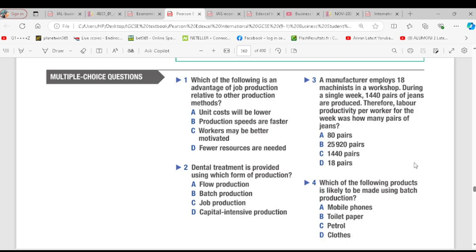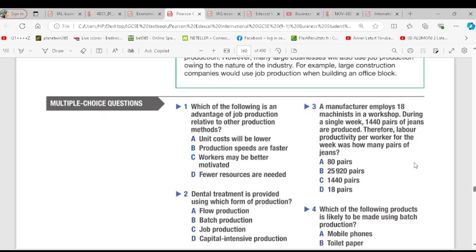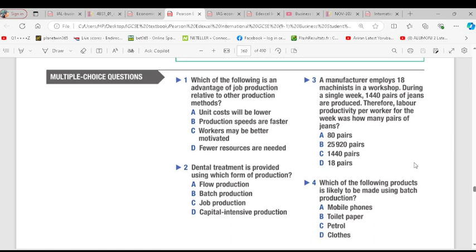You have flow production, batch production, job production, capital intensive production. Dental treatment. C, job production. I thought it's something else. I thought it's a product or something.